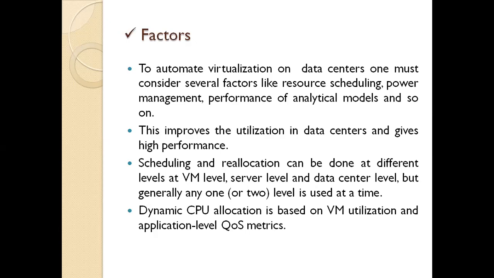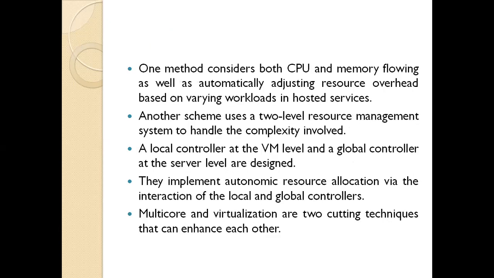So the representation of this thing is we are using a two-level resource management. It is using a local controller at the VM level and a global controller at the server level. Means we are not separating. We are using two different controllers here, which are being used at the virtual machine level and the server level also. What these controllers do is implement the automatic resource allocation via the interaction of the global and the local controllers.